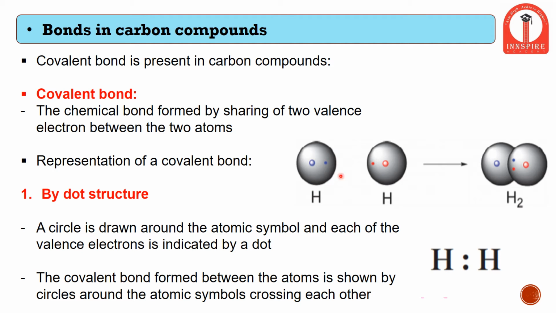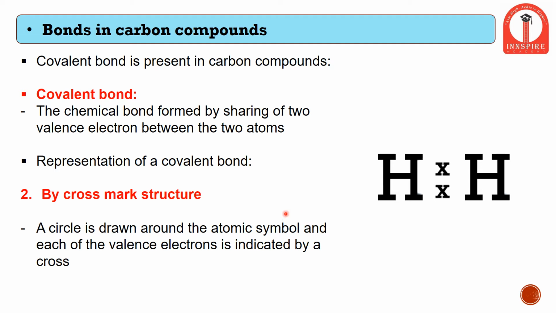Therefore, these two hydrogen atoms will form a bond by sharing these electrons. As we can see now, the first hydrogen atom has two electrons and the other hydrogen atom is also having two electrons. So in this manner, by sharing, both the atoms can satisfy their need for electrons by forming a covalent bond. So this covalent bond can be represented in the form of a dot structure. The electrons that are shared between these hydrogen atoms are drawn as dots. A single dot represents a single electron being shared between them in the form of a covalent bond.